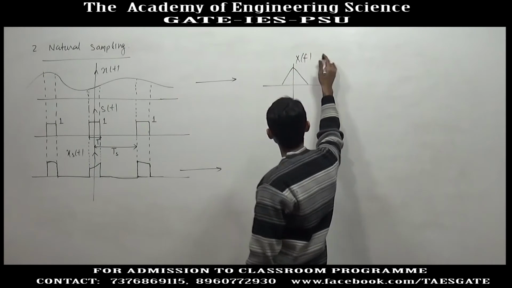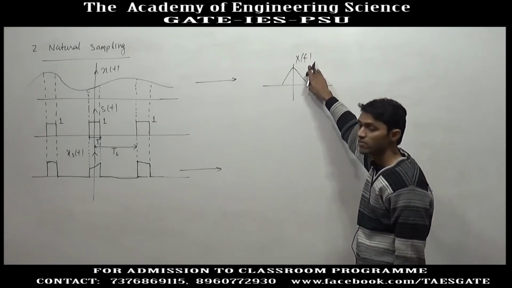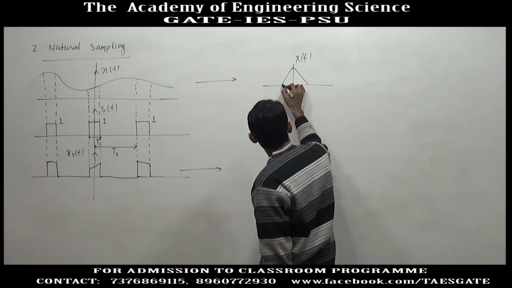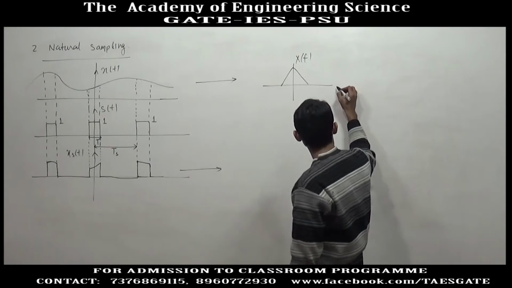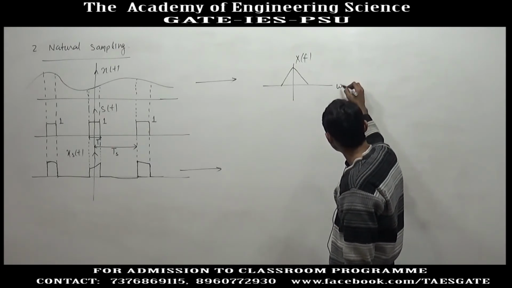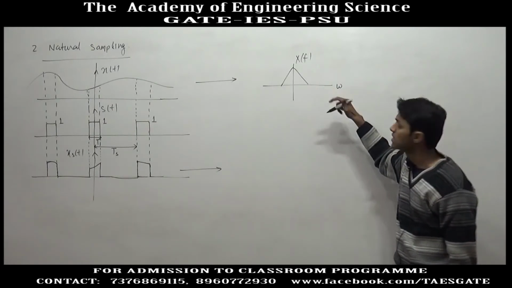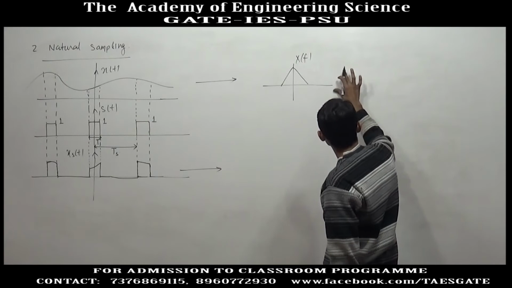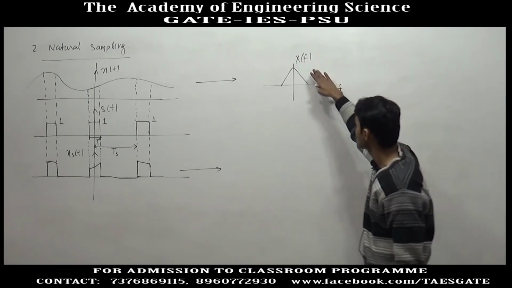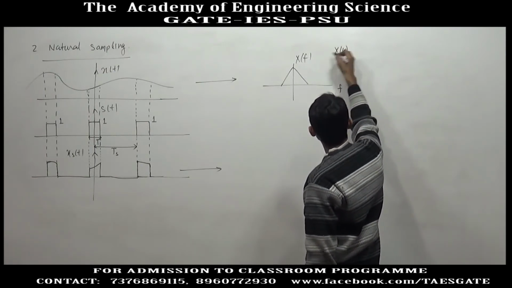Now I am not writing X(omega), which is the Fourier transform; I am writing the frequency transform. The difference is only in the x axis. In case of Fourier transform, this axis is omega in radian per second. In case of frequency transform, we take frequency here, and this axis will be in hertz. Whether we take X(f) or X(omega), this will be the same.